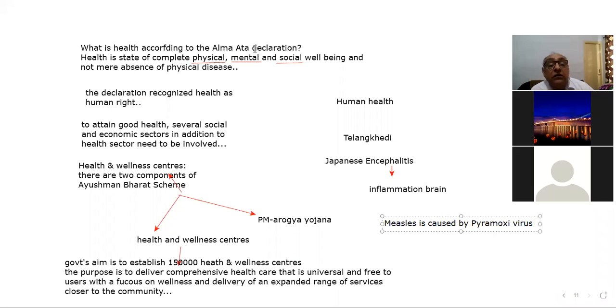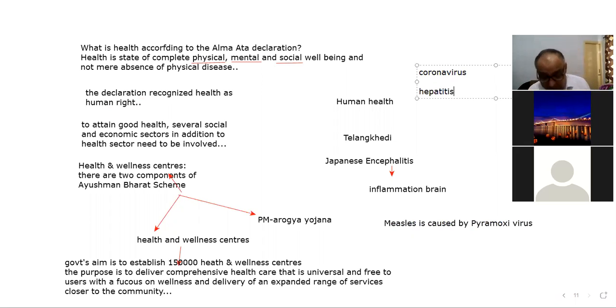What should be spelled? Corona, CORONA, that is coronavirus. Okay, coronavirus. And now what is there? Second is, I have spoken about the hepatitis, HEPATITIS, that is the hepatitis.